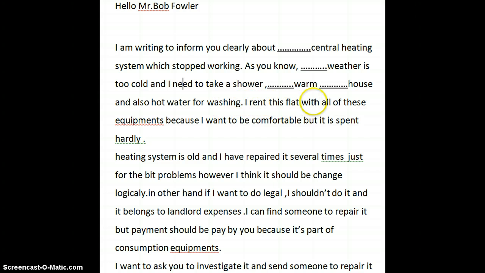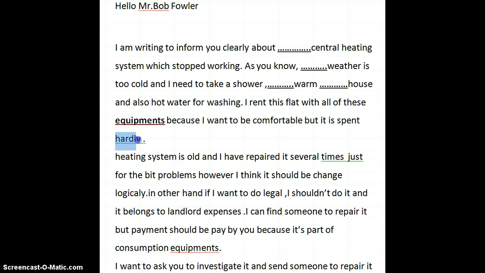"I rent this flat with all of these equipments." Equipment is a word that, whether you use it in the single or the plural form, it is not actually countable. S suggests that something is countable. So I'd like you to take a look at this again, please. Equipment is a word that is not countable. "With all of these equipments, because I want to be comfortable, but it is spent hardly."